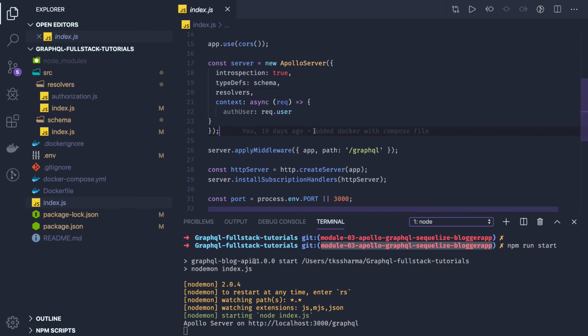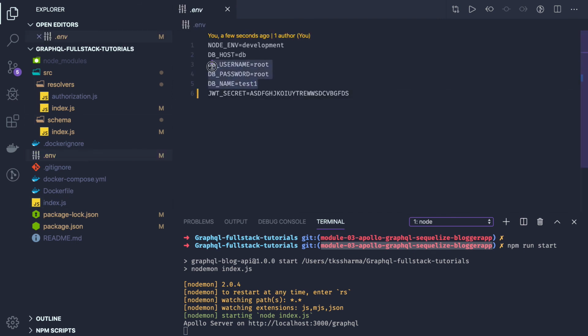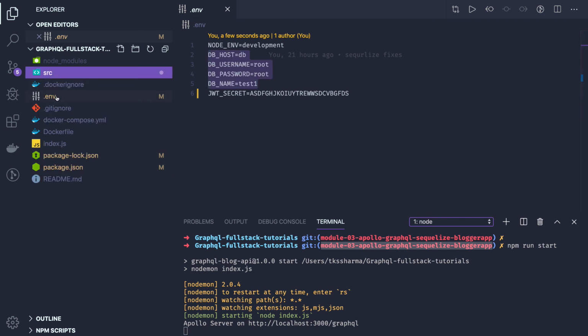Now we will add the Sequelize CLI and Sequelize module dependency, and we will create a migration for some of the entities. So now we have the base setup. Before writing queries and migration, we want to have our database setup and connect with the database. We will be using the sequelize.sync and sequelize.connect methods to connect to the database. We will have a .env, where we can specify all the database details, like db host, username, password, and we'll have some config where we specify all the database configuration.